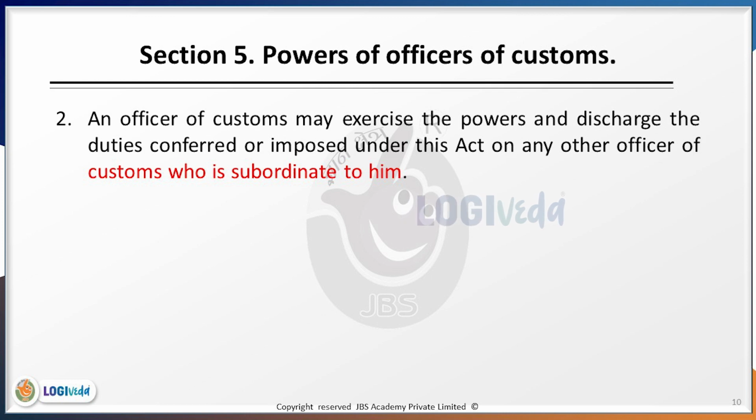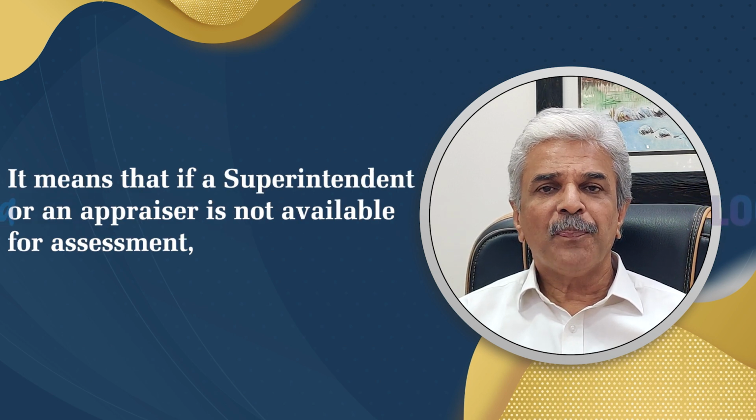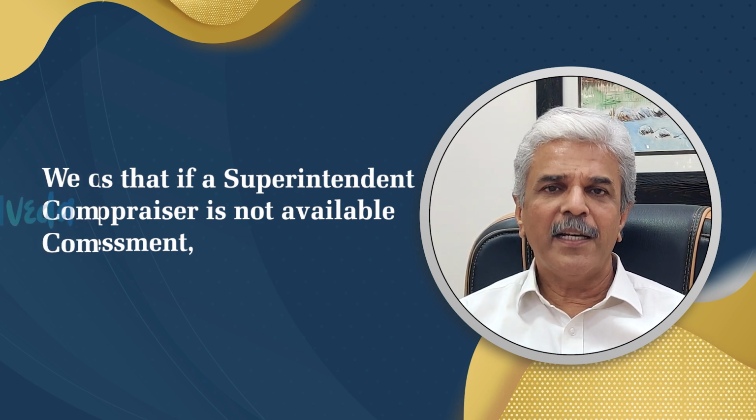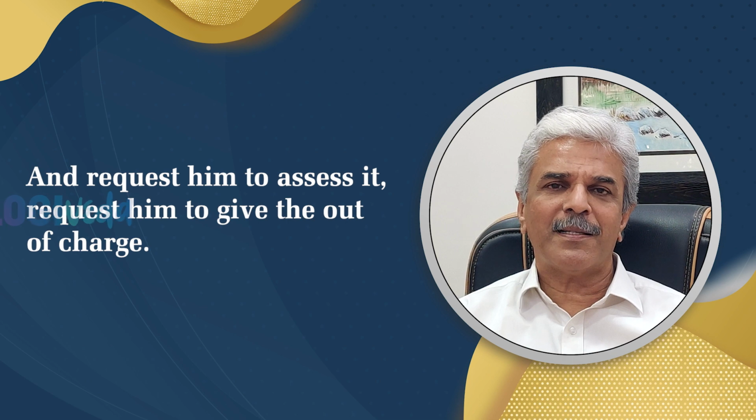Section 5 subsection 2 reads as, an officer of customs may exercise the powers and discharge the duties conferred or imposed under this act on any other officer of customs who is subordinate to him. You must read this section 5.2 very carefully. For those of us who are undertaking custom clearance, it means that if a superintendent or an appraiser is not available for assessment, we can go to an assistant commissioner or a deputy commissioner and request him to assess it.